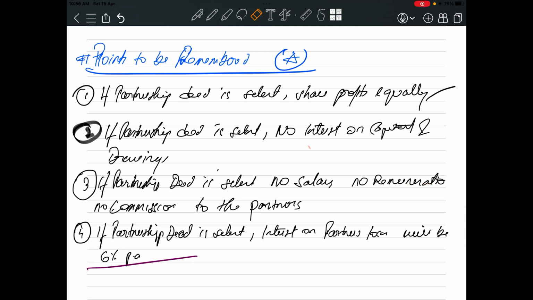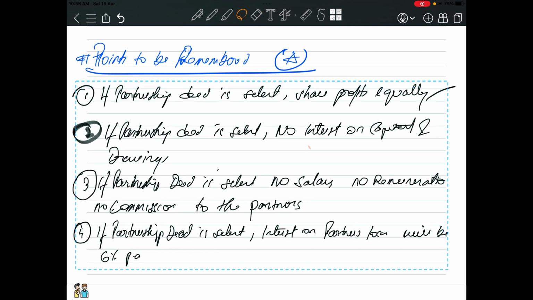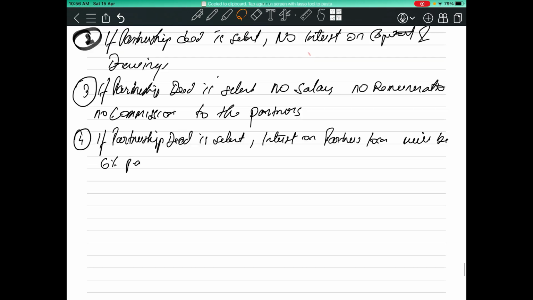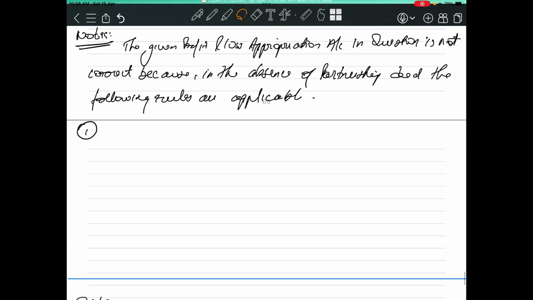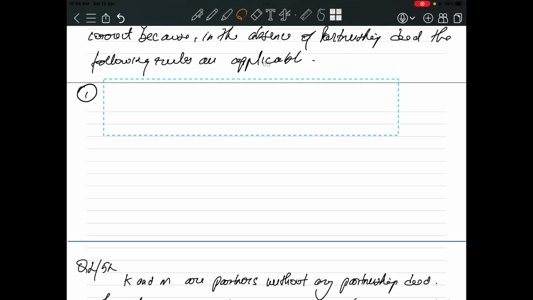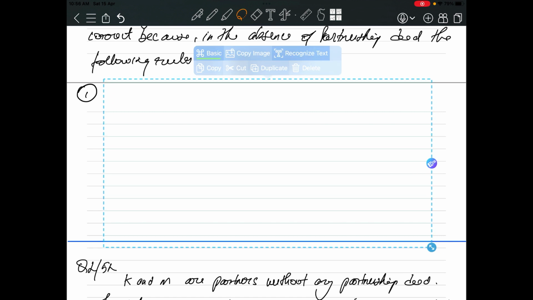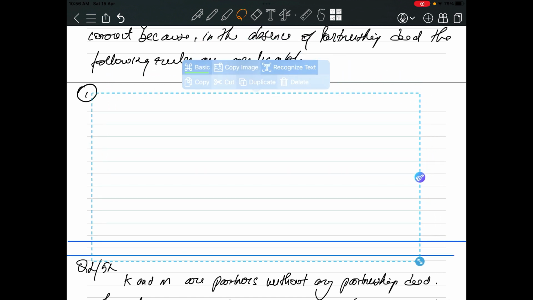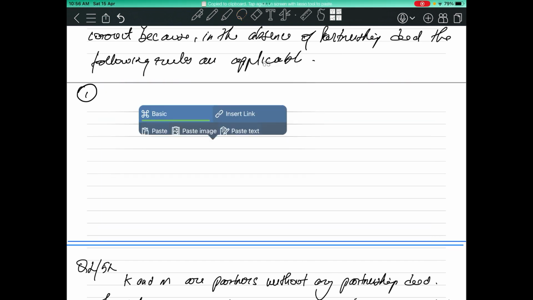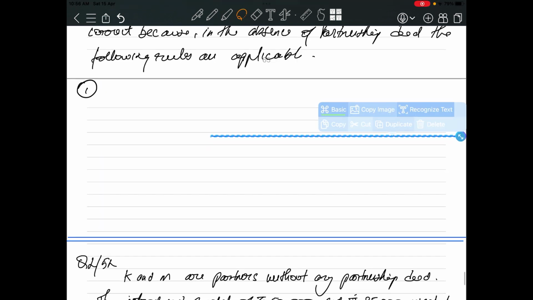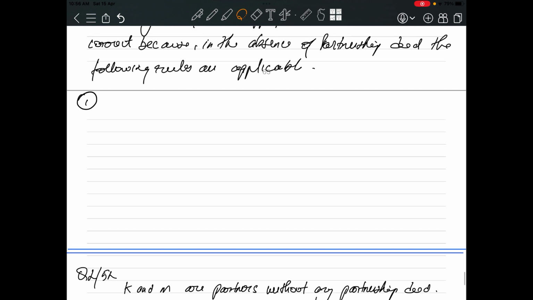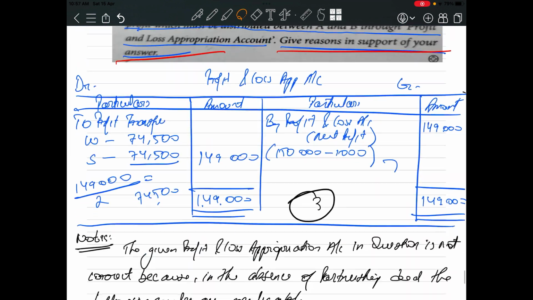Okay, so what you will do? You will, let me just copy this. What will you do? Wait, something is going wrong. So let's write it again.